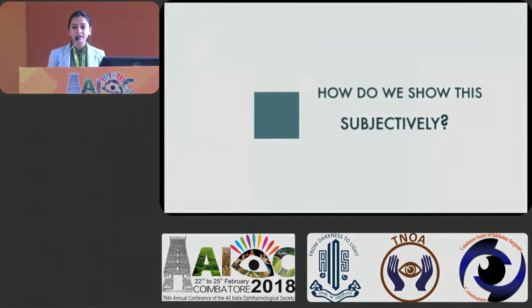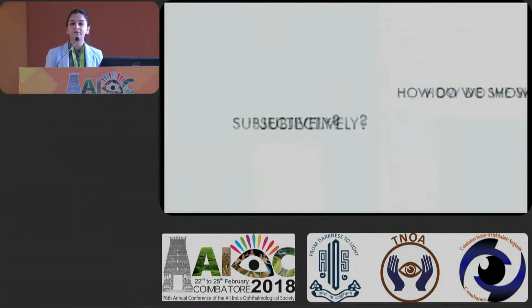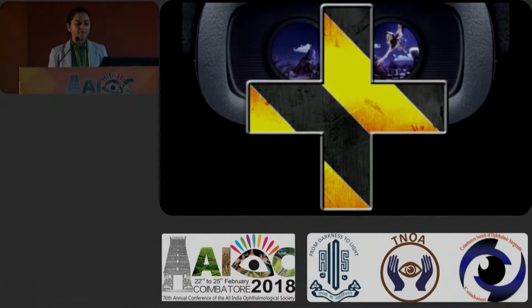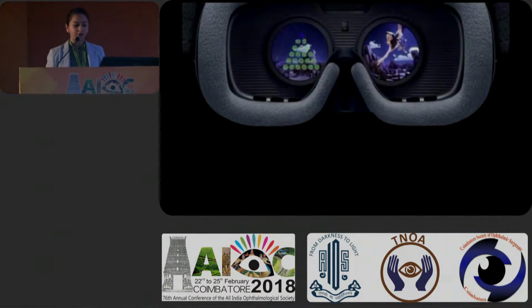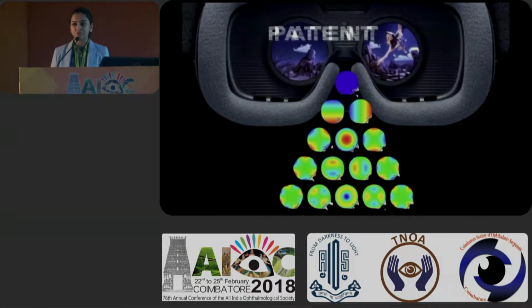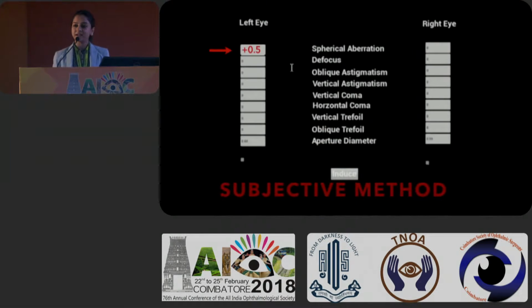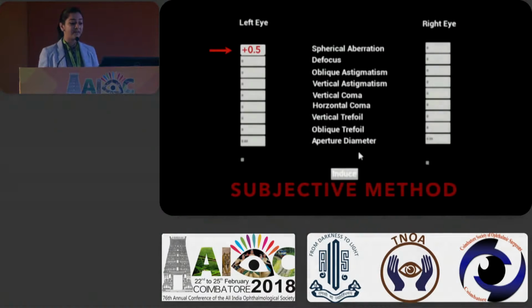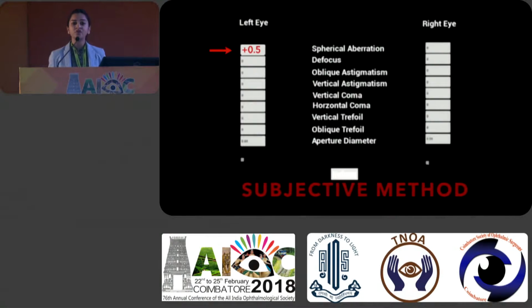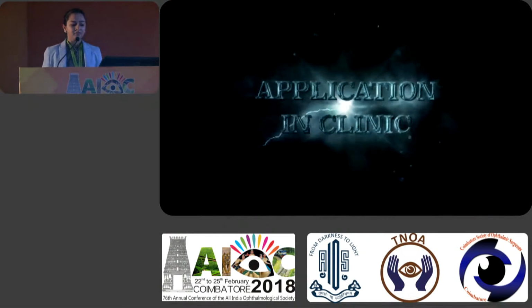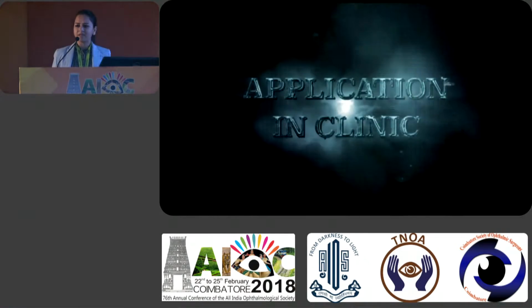Can we actually make the patients see these aberrations and decide what is good? So in our software, we incorporated Zernike polynomials, which is attached to a computer device. It is a patented technology. And in this screen, we can actually tweak in the aberrations. We can correct the lower order aberrations. We can correct the higher order aberrations and show it to the patient and let him decide what works best for him. VR is used in the health sector in many, many ways.